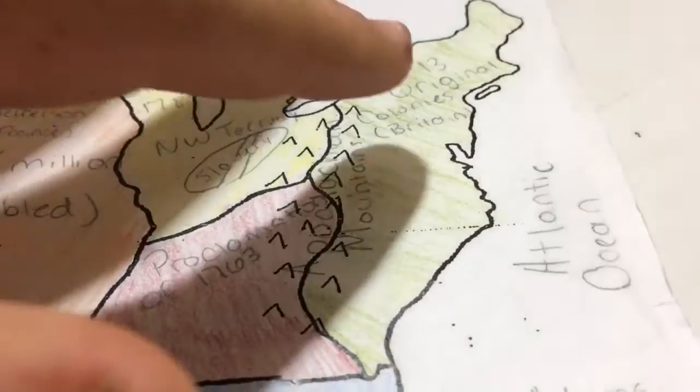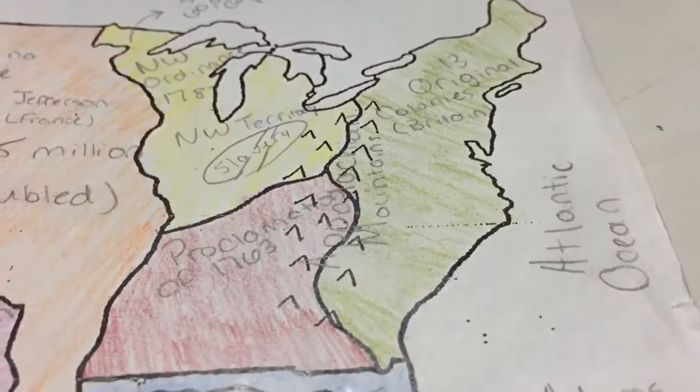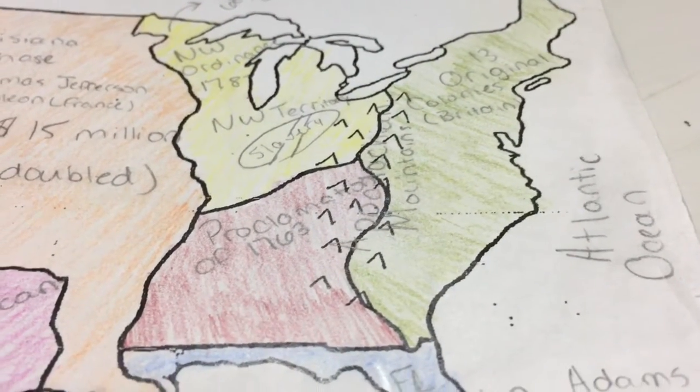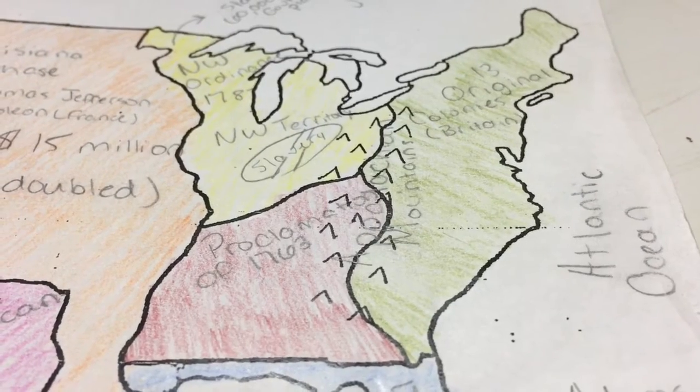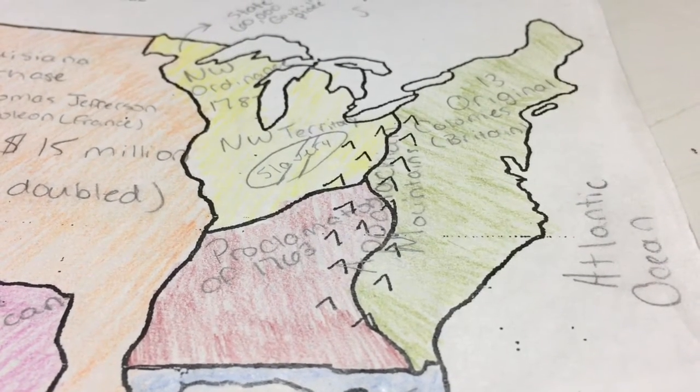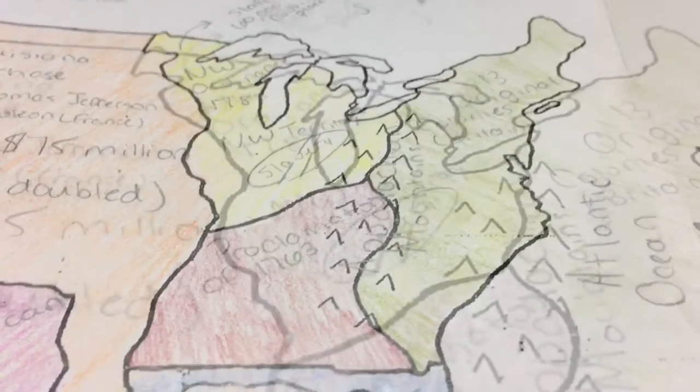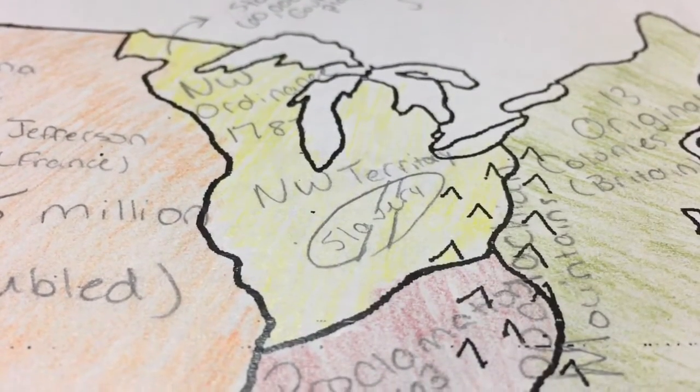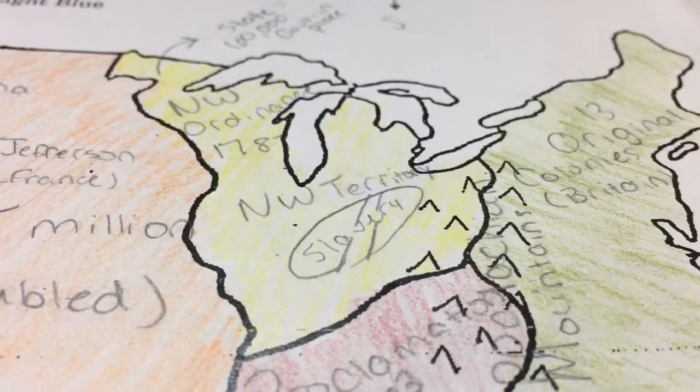The Proclamation Line of 1763 was created to keep colonists from moving west. The relationship between England and Native Americans was already tense, and Britain did not want any more colonists moving west and angering the natives. The Northwest Territory was made in 1787 under the Northwest Ordinance.